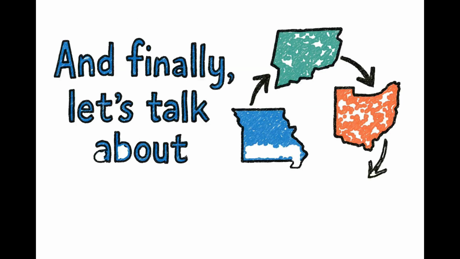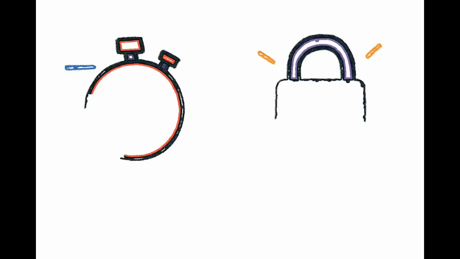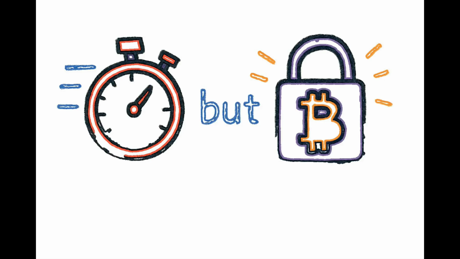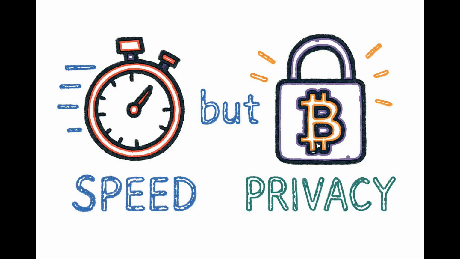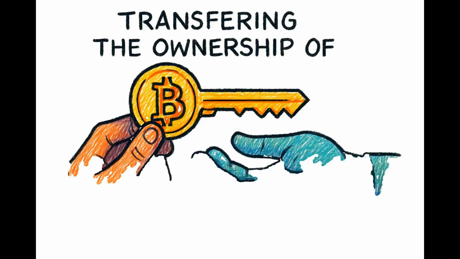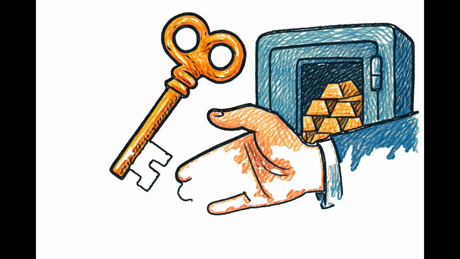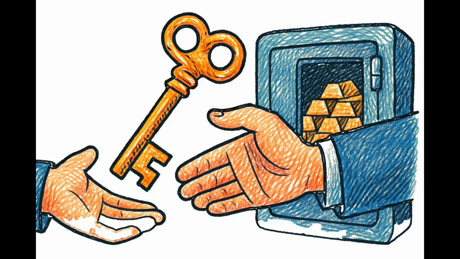And finally, let's talk about Statechains. This one is truly unique. Its speed is moderate, but its privacy is arguably the highest of the bunch because the magic happens entirely off-chain. Its ideal use case is something else entirely, transferring the ownership of a Bitcoin private key itself without ever creating an on-chain transaction. It's like securely handing someone the physical key to a vault instead of moving the gold inside.